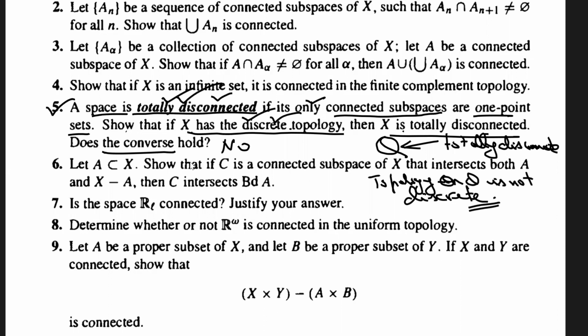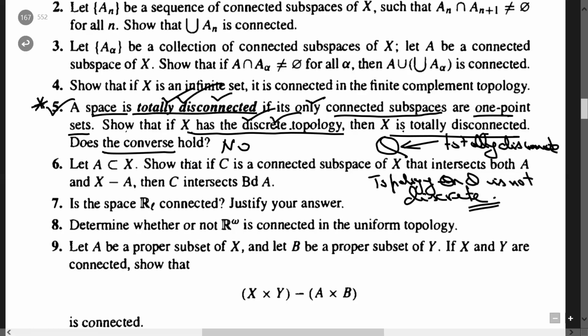But when you look at the topology on Q by taking intersections with open intervals from R, you will not get singletons because you will have more than one element. So singletons will never be a basis, and the topology will be different from the discrete topology. This question is very important. You will find that it has been asked several times in different competitive examinations. So I have related the definition of a totally disconnected set with that of the discrete topology, and its converse also.